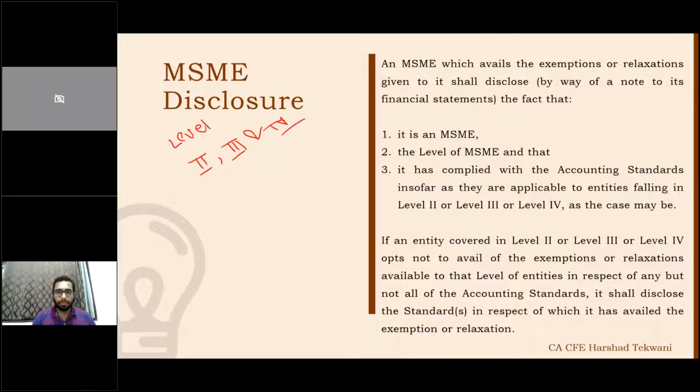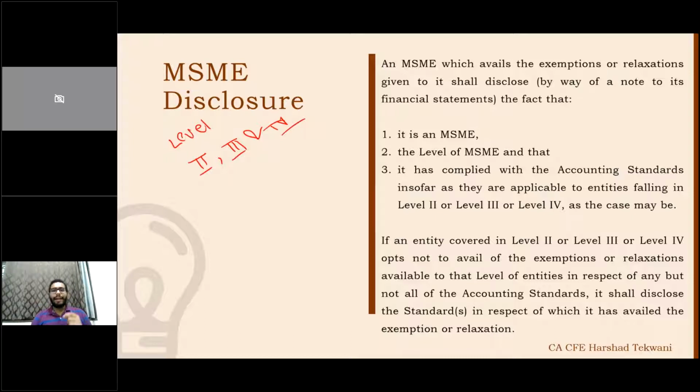It's an MSME. The level of an MSME is compliant with the accounting standards insofar as they are applicable to the entities, whether level 2, 3, 4, or as the case may be. So they need to disclose, let's say a particular person going for a tax audit, preparing books of account, falls under level 2. He needs to make sure I'm a level 2 MSME. There should be a disclosure, and whatever exemptions have been taken, they need to make sure that those exemptions are present.